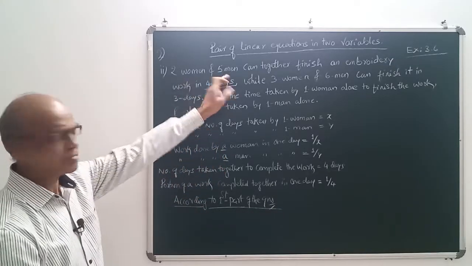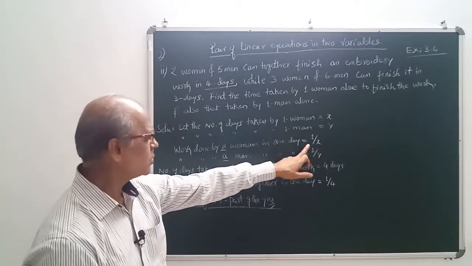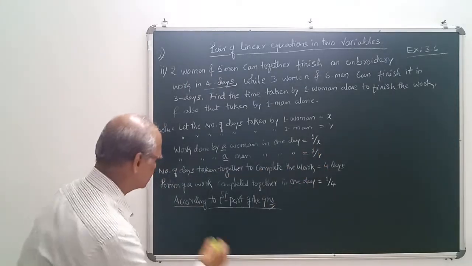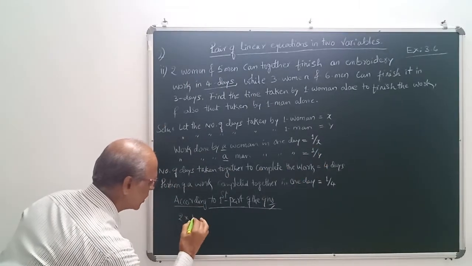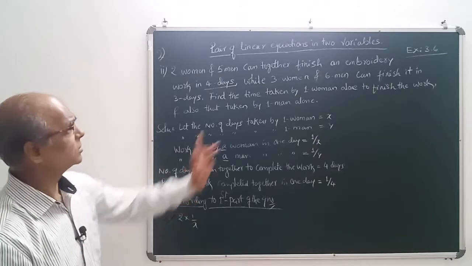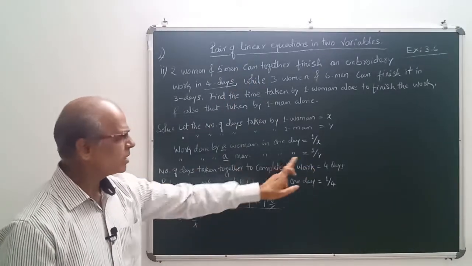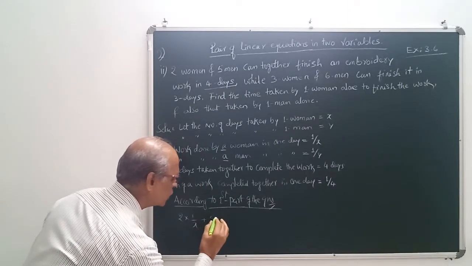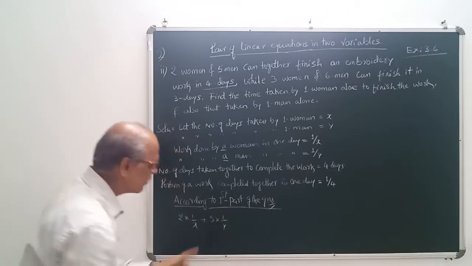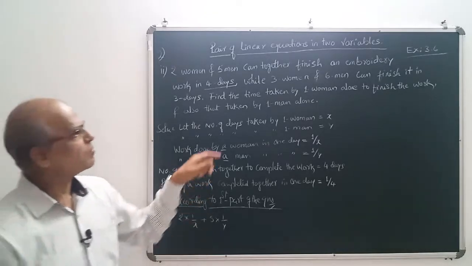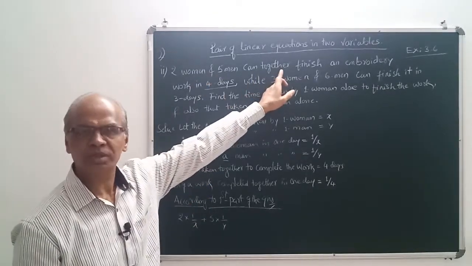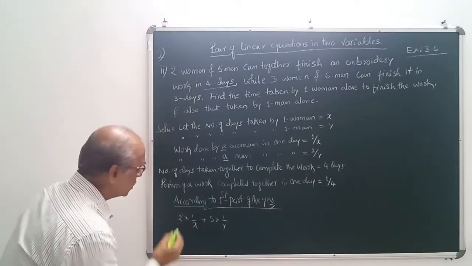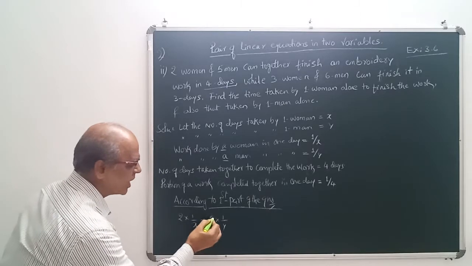2 women, 5 men. Here you see, 1 woman means 1 by x. 2 women means 2 into 1 by x. And here 1 man means 1 by y. Here 5 men, that means plus 5 into 1 by y. Why plus here? Because combined together. Together they finish. Together means what? Both together, so plus comes over here. 2 into 1 by x plus 5 into 1 by y.